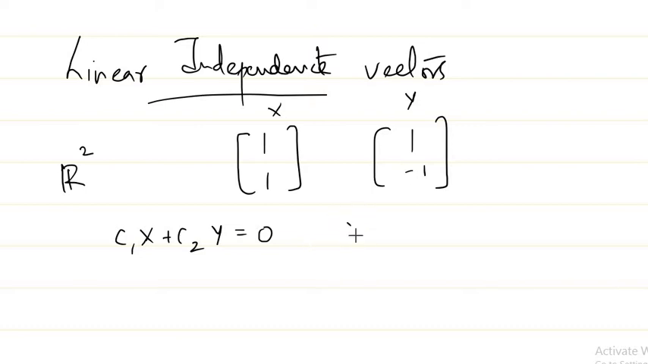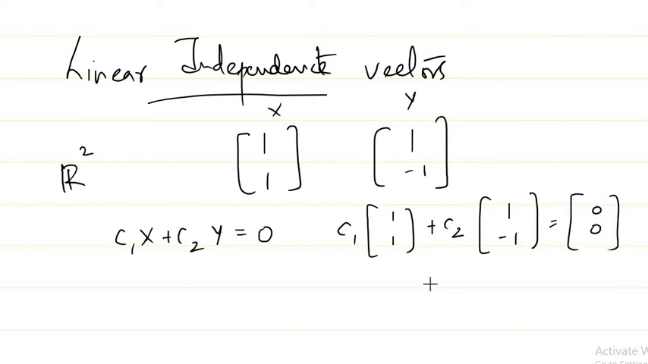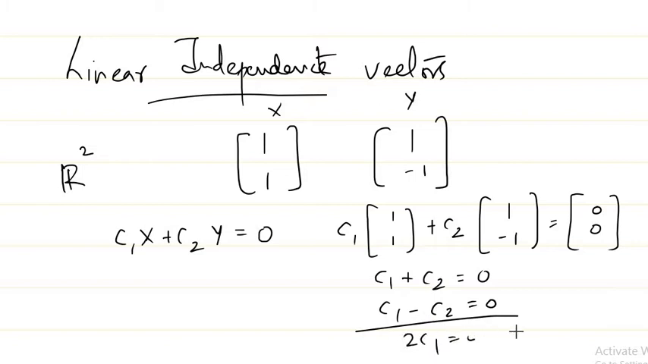So here you can see, when I multiply like this, c1 times (1, 1) plus c2 times (1, -1) is equal to (0, 0). I get two equations, right? c1 plus c2 equal to 0 and c1 minus c2 equal to 0. If I add these, I get 2 c1 is 0, and since c1 is 0, I substitute c1 as 0, I get c2 also 0.